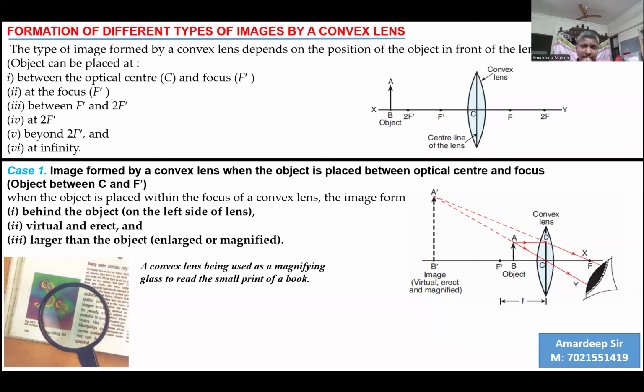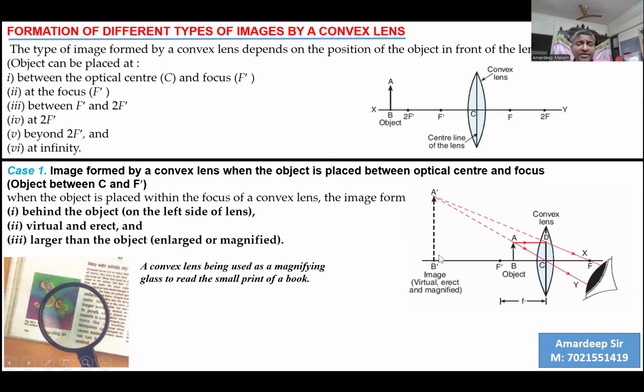Actually, the image should have been formed on the other side. A lens is a transparent object. So definitely when a ray of light is incident on the lens, it allows the light to pass through it. Therefore, most of the time, the image has to be formed on the other side of the lens. So if an image is formed on the other side of the lens, it is called a real image.